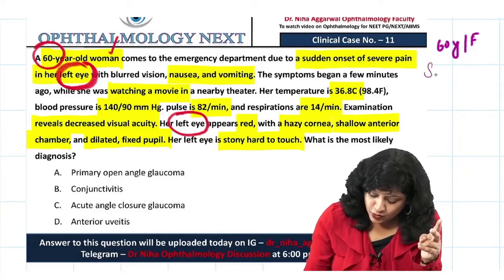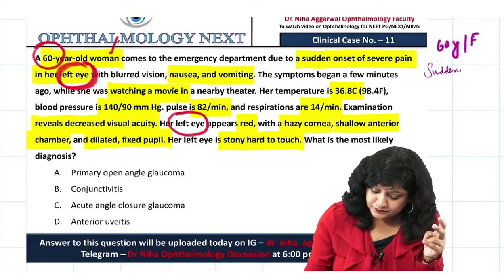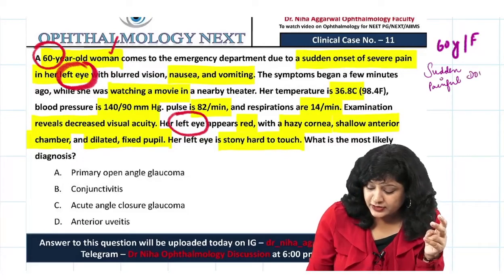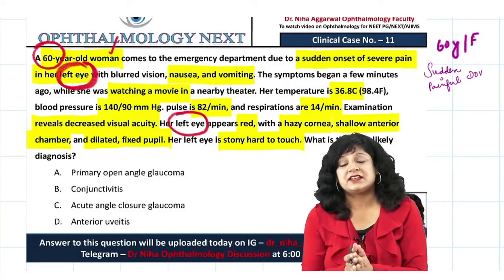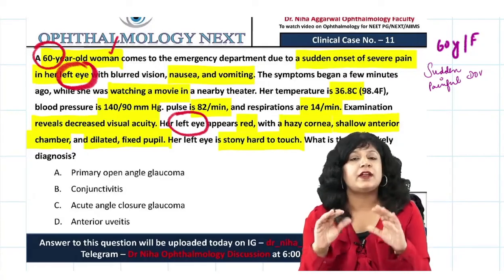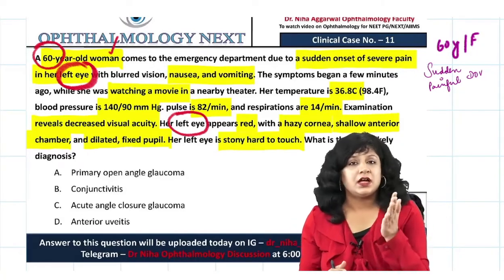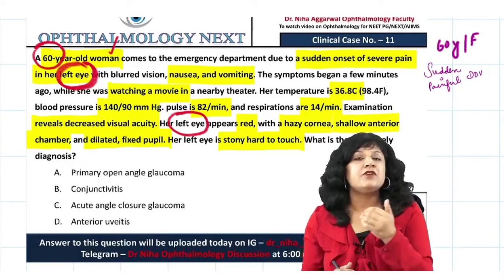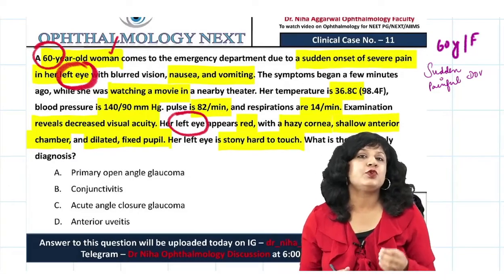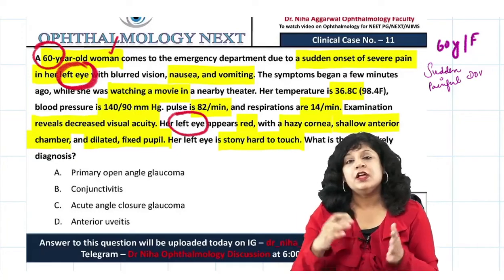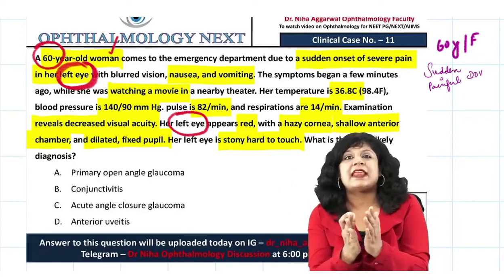And we have got sudden painful diminution of vision. Now what I always tell you in the classes is that if you approach the clinical scenario questions along with your DDs, it will become very easy for you, because your range of thinking will be narrowed down.